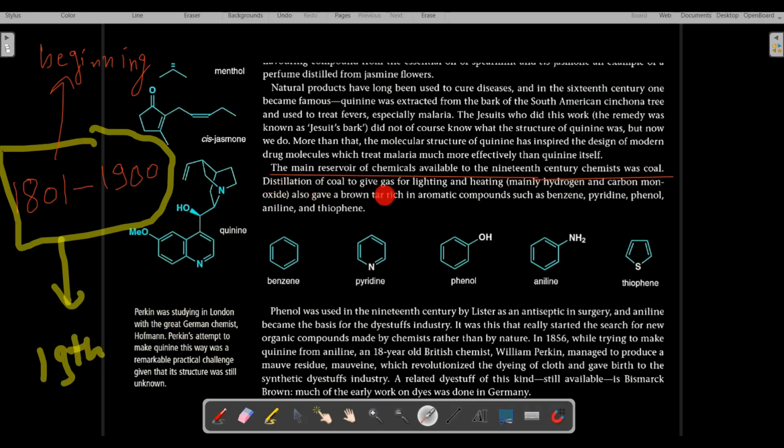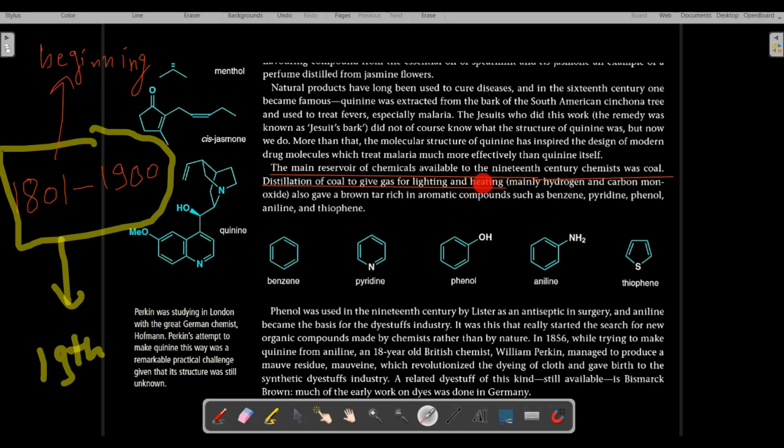Distillation of coal gave gas for lighting and heating. They used to distill coal and it gave gases, for example methane, carbon monoxide and hydrogen. Those gases were used in those days for lighting and heating. Lighting means for electric bulbs and such things, so they got lighting from the distillation of coal.